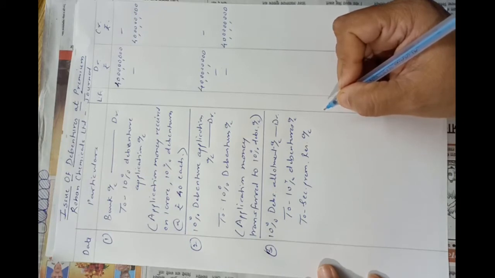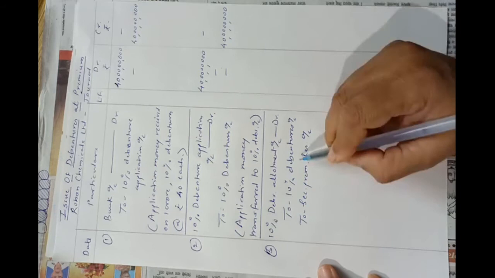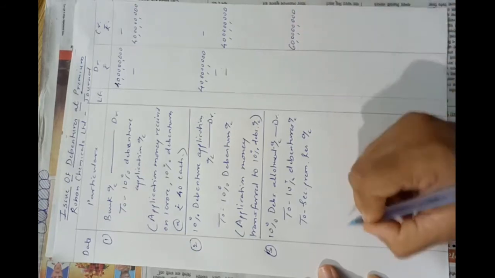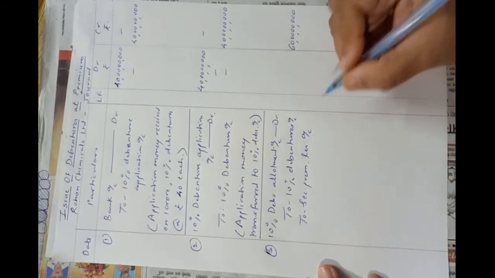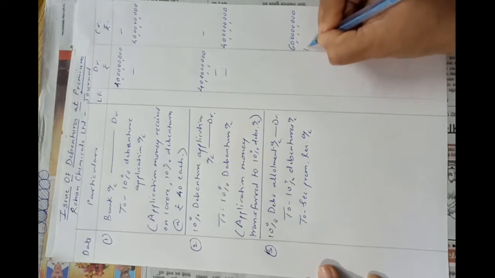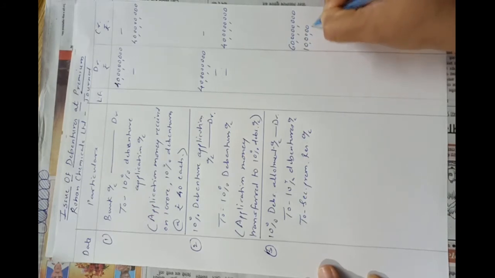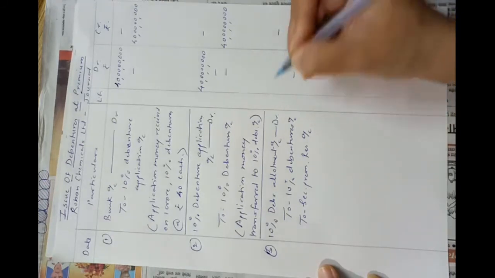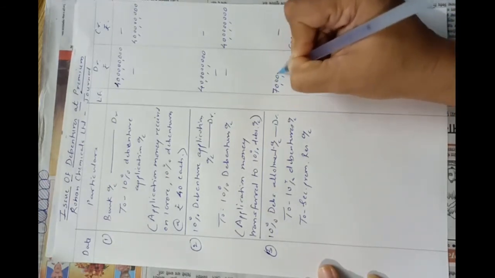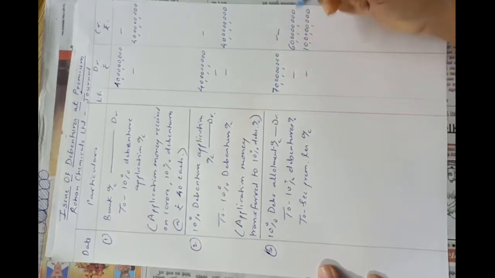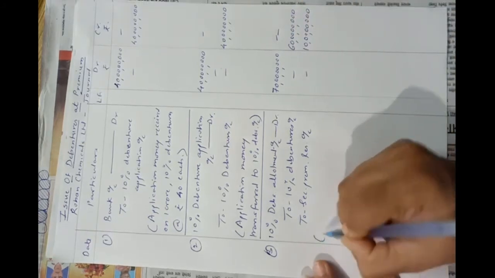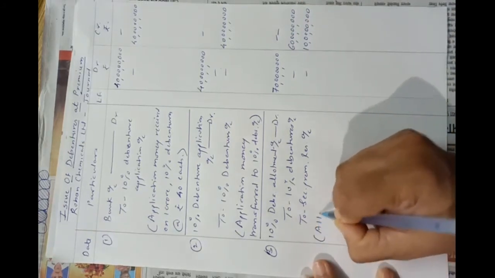Okay, now 1 crore debentures were issued. 1 crore into rupees 60 will be transferred to 10% debentures. So 60 crores. 1 crore debentures into 10 means 10 crores will be the security premium, and total amount due will be 70 crores. That is 1 crore into 70 rupees. Okay, so narration will be allotment money due.